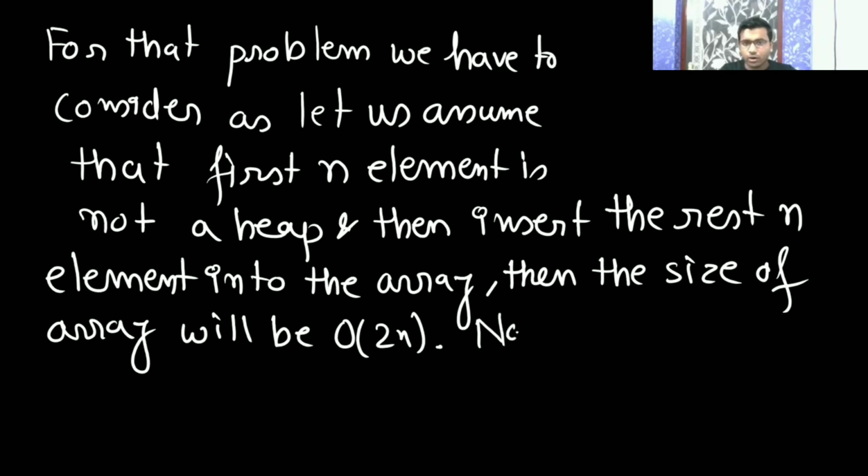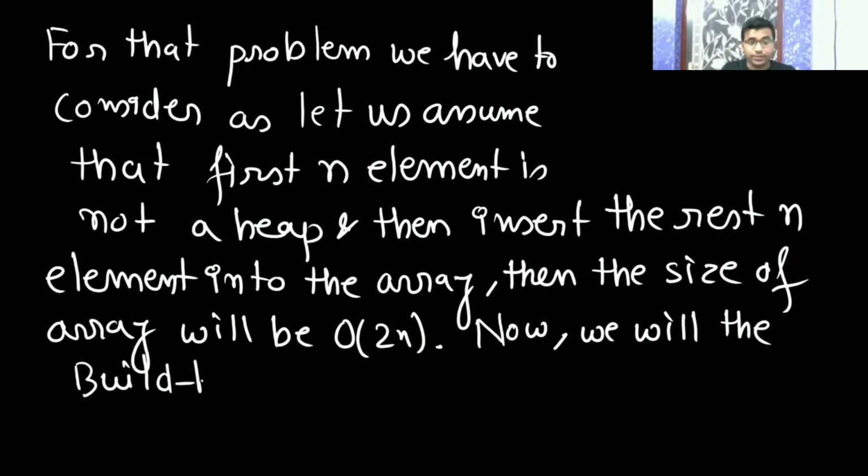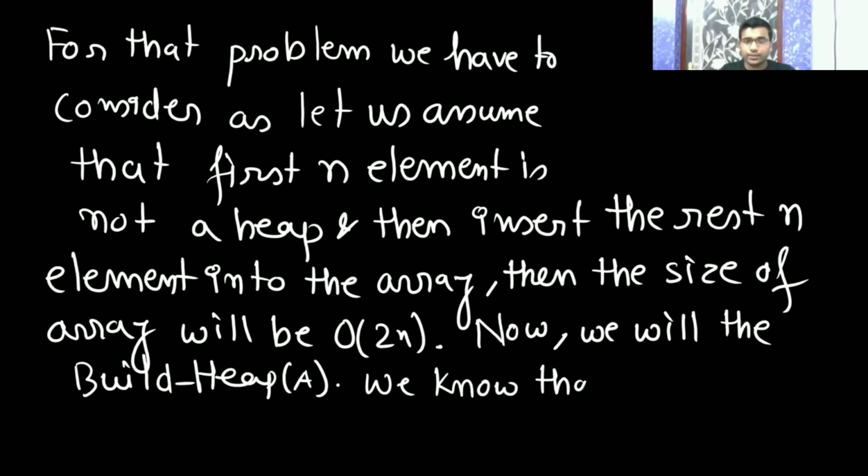Then now we will call build heap on the array. So we know that build heap time complexity will be big O of n, whatever the size.